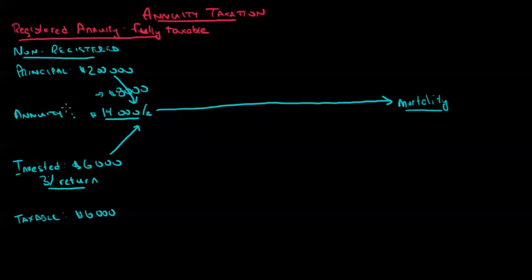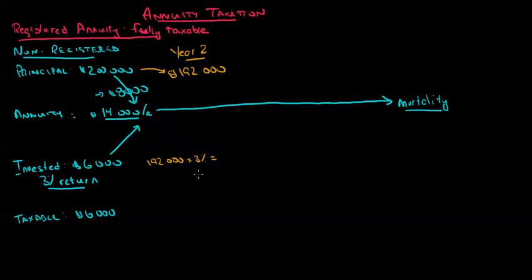Now, if we've taken $8,000 out of principal, that means I'm really left with, if we can go to year 2, I'm really left here with $192,000. And that's the amount now that's going to generate this 3% return. $192,000 at 3% is not going to generate $6,000 for me.